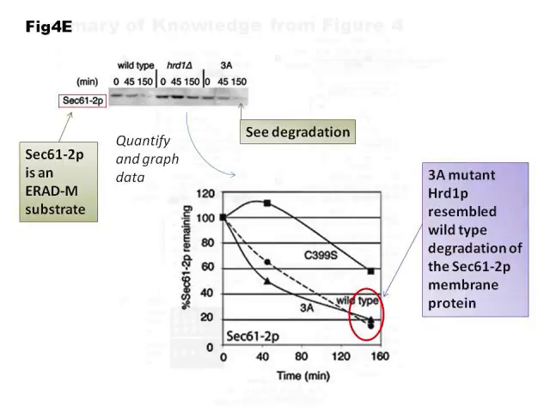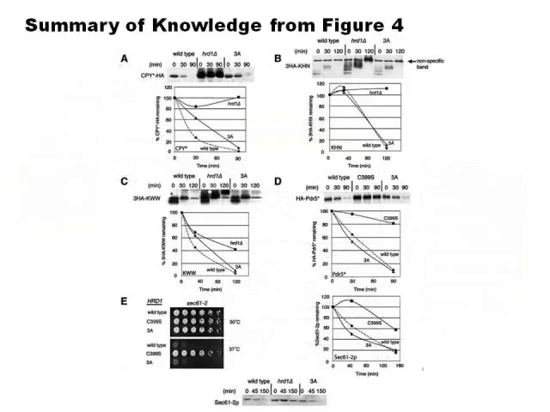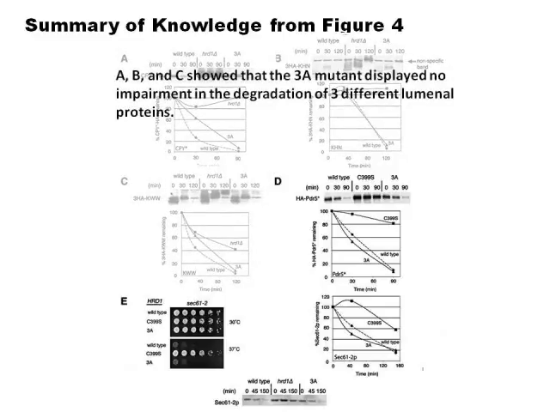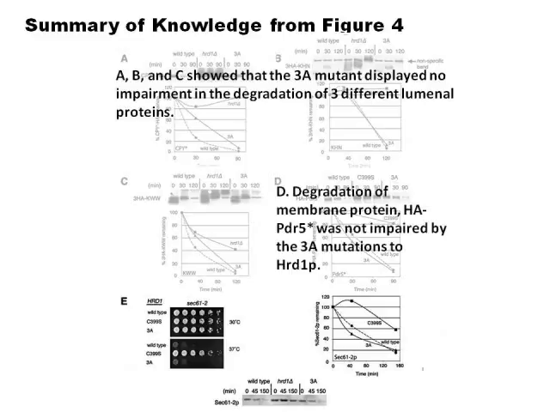Sec61-2p membrane protein. So, what did we learn in Figure 4? Well, we saw that the 3A mutations to Hrd1p did not affect the degradation of luminal proteins in panels A, B, and C. In panel D, it was expected that the PDR5 membrane protein would show impairment in degradation similar to the HMG2p protein. However, the 3A mutation did not affect the degradation of PDR5.